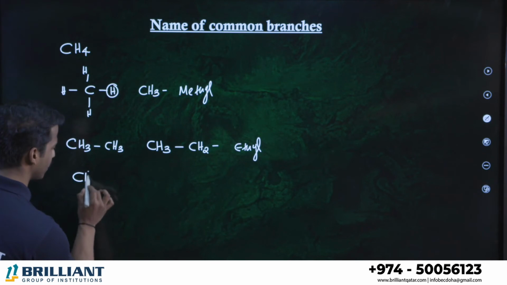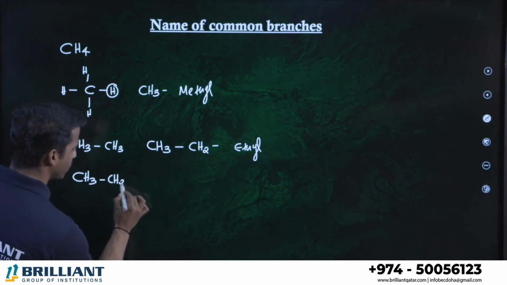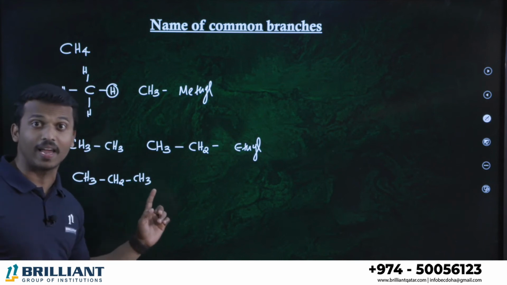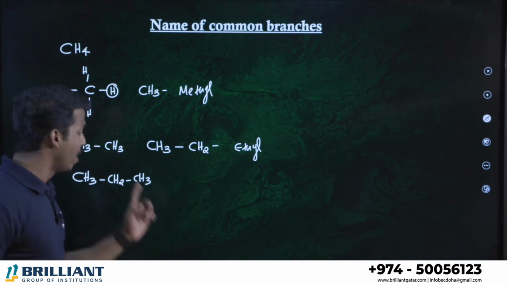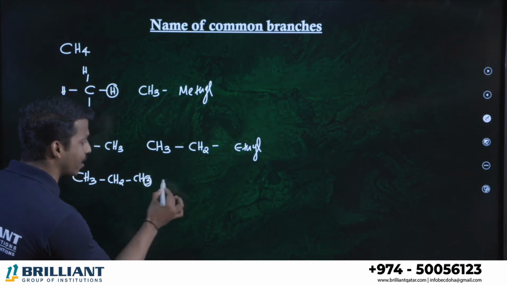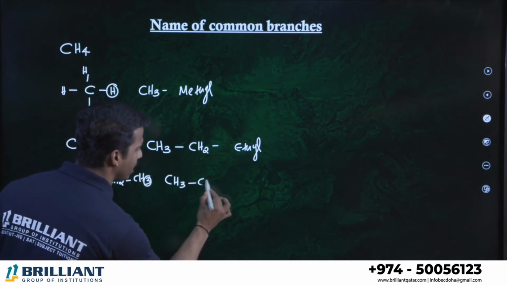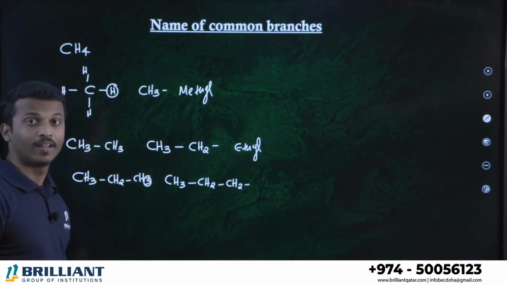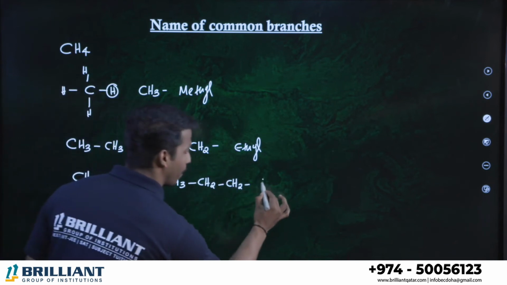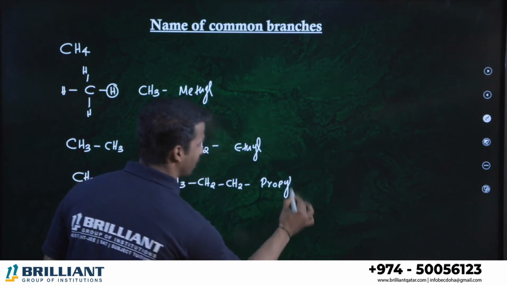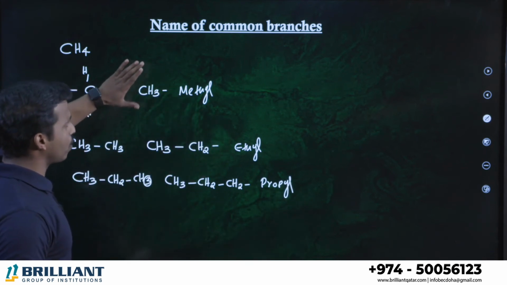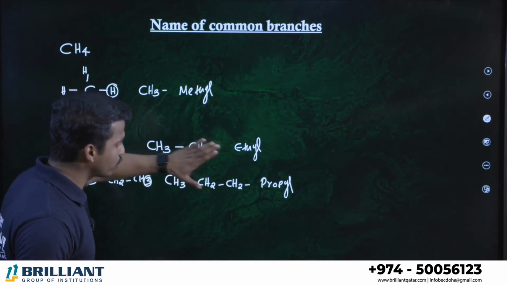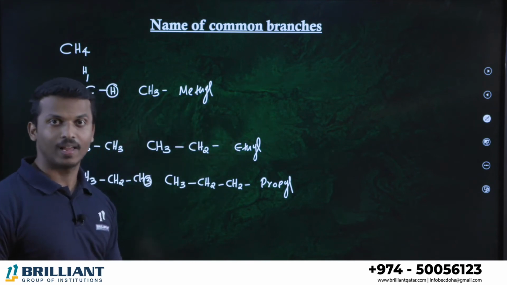So what about this? What's the name of this compound? In total there are 3 carbons in the compound. It is an alkane, propane, right? Propane. When it loses one hydrogen from the end carbon, it will be CH3, CH2, CH2. What can you call this one? This is called propyl, right? Propyl. So CH3 is called methyl. CH3, CH2 is called ethyl. CH3, CH2, CH2 is called what? Propyl. Clear, all of you?